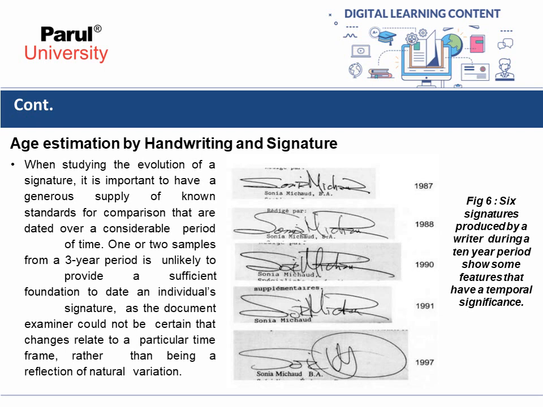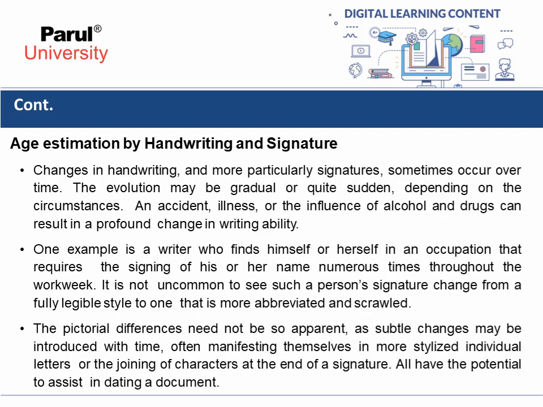6 signatures produced by a writer during a 10-year period show some features that have a temporal significance. Changes in handwriting and more particularly signatures sometimes occur over time.